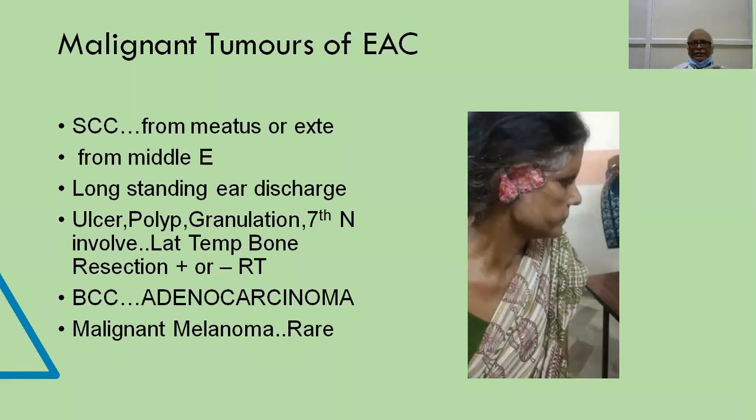Next entity is called basal cell carcinoma. The picture you see is a case of basal cell carcinoma. This lady came with a huge ulcer at the concha of the pinna, and the treatment is wide surgical excision. I had done a subtotal dissection or lateral temporal bone dissection of the ulcer, and I will show you. And occasionally we may see a malignant melanoma, which is extremely malignant, but very rare. So the treatment is surgical excision followed by radiation and chemotherapy, and it has a notorious tendency to metastasize. You may have to treat the metastatic lesions also by surgery.